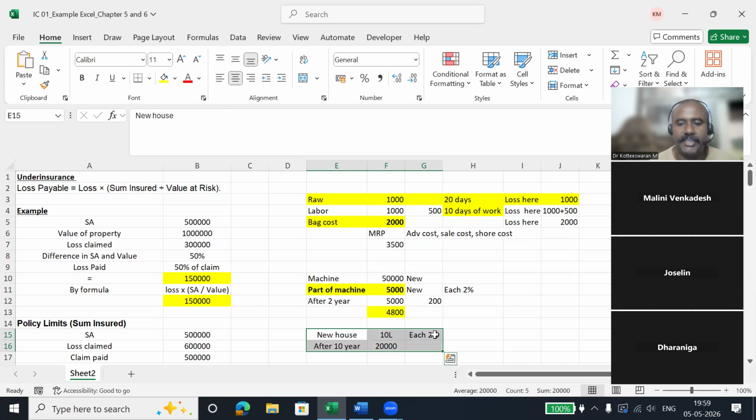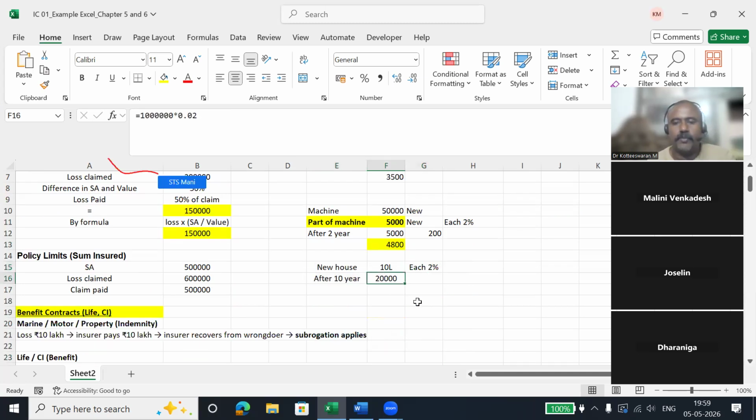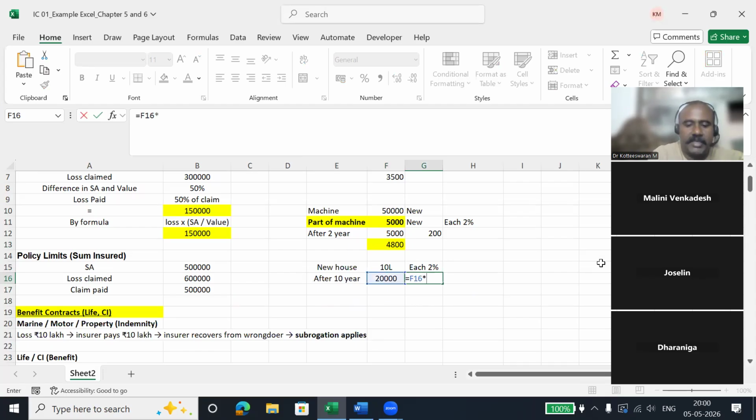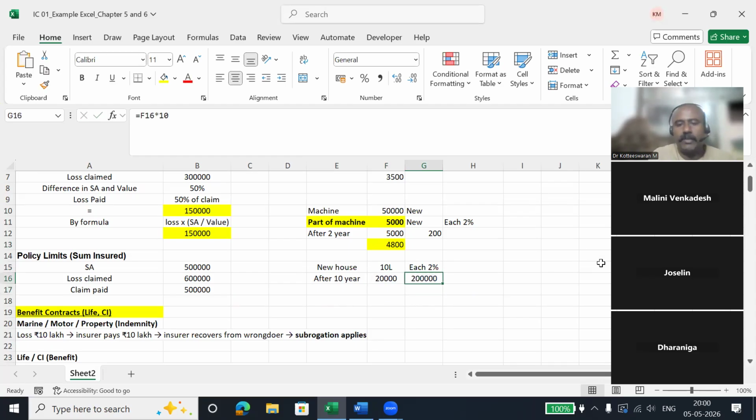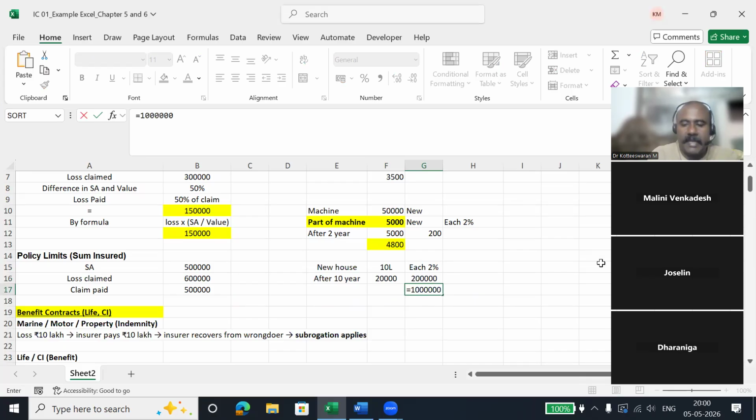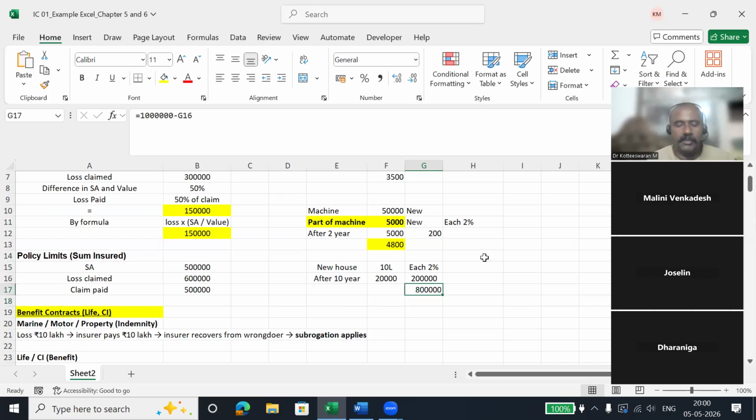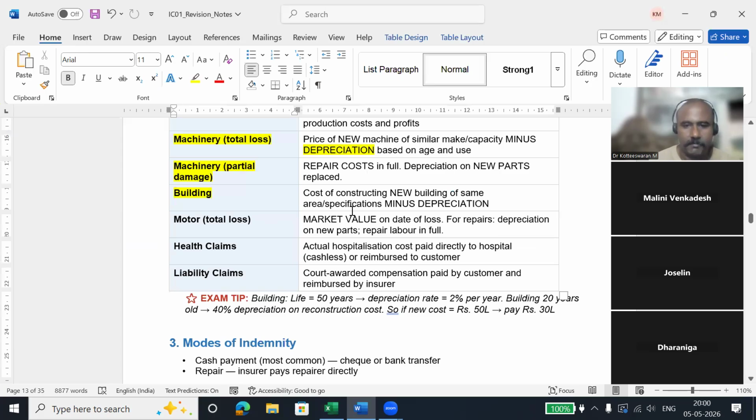Likewise, each year we have 2% depreciation. 2% depreciation is 20,000 rupees. The building is 10 years old, so 20,000 into 10 is 2 lakh rupees. So 2 lakh rupees is the depreciation cost. So the insurance company needs to pay 10 lakh minus 2 lakh, that is 8 lakh, as the insurance amount after 10 years if the old house is destroyed because of fire. Any questions?